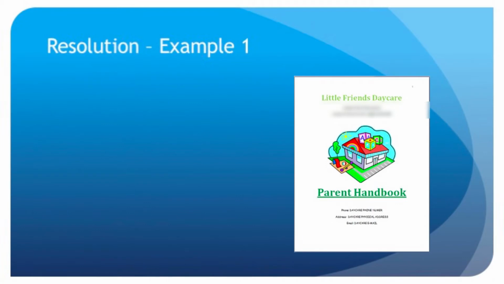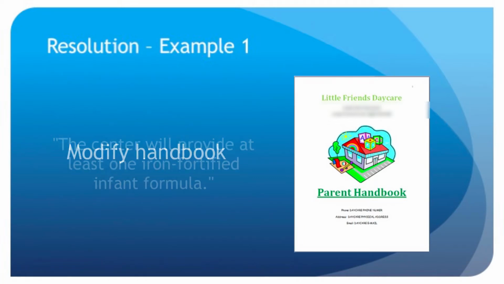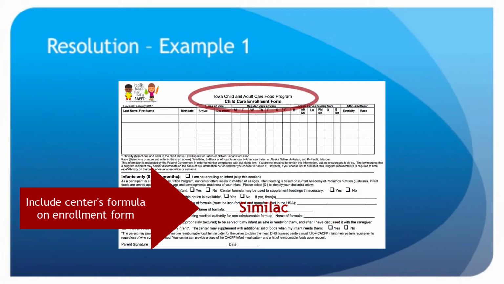Resolution would be to modify the parent handbook by including a policy informing parents that the center will provide at least one iron-fortified infant formula. The policy would also state, parents are not required, but may provide infant foods if they wish. Any food provided by parents used to fulfill meal pattern requirements must be a reimbursable food. The center will offer to provide a list of reimbursable infant foods to the parent upon request. Another step in the resolution process would be for the center to list the formula it will offer on the state agency CACFP enrollment form before it is copied and distributed to parents of infants.